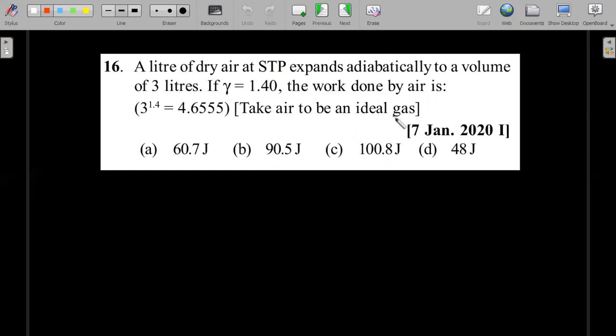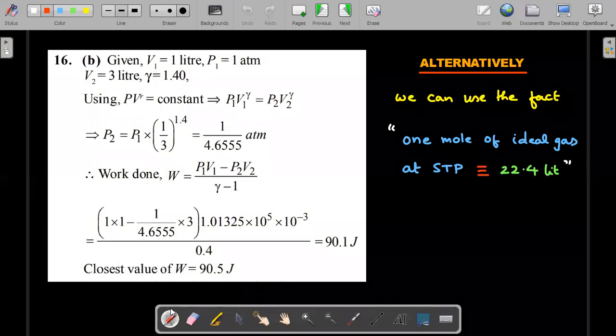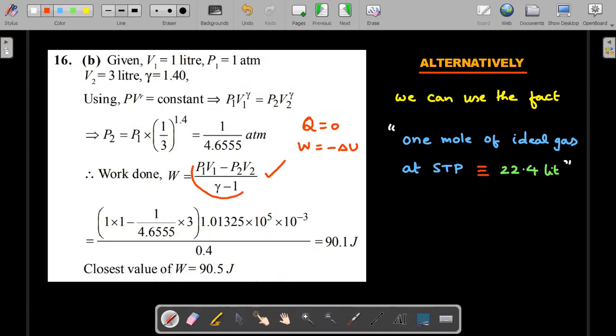As I already told you, work is nothing but negative of change in internal energy. So that's what you're supposed to do on the left hand side. Negative of change in the internal energy would be this number. Remember, Q is equal to 0, so W is equal to minus delta U, which would be related to nR by gamma minus 1, and nRT by gamma minus 1 is associated with this fraction, PV by gamma minus 1, before and after.